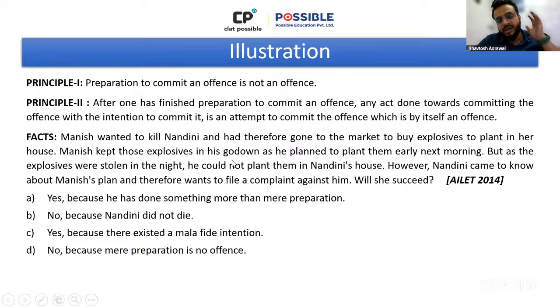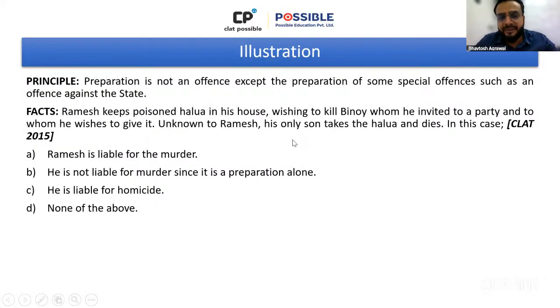Answer will be D. Now, this is a separate chapter as to what is preparation, what is attempt, when does something become an attempt, when does something just remain preparation, when does something become a crime. ये सब चीजें हम बाद में पढ़ेंगे. Slowly slowly I will keep coming up with further videos. अभी सिर्फ बेसिक्स को स्ट्रॉन्ग करने के लिए मैंने ये वीडियो बनाया.